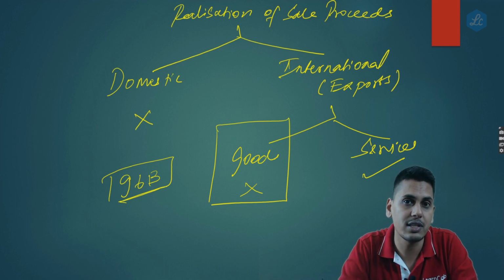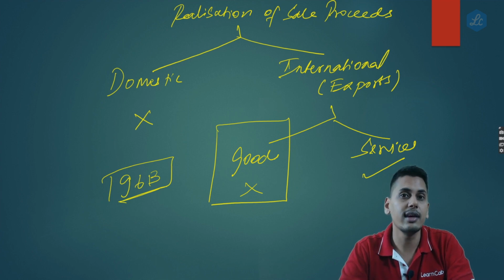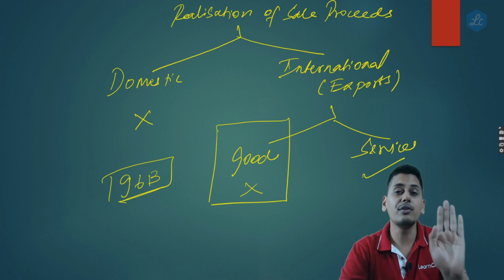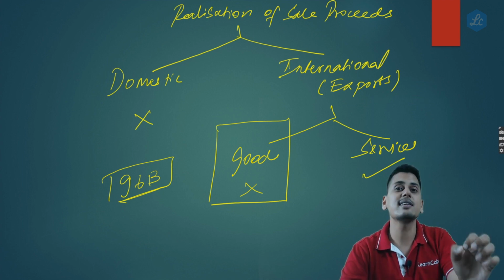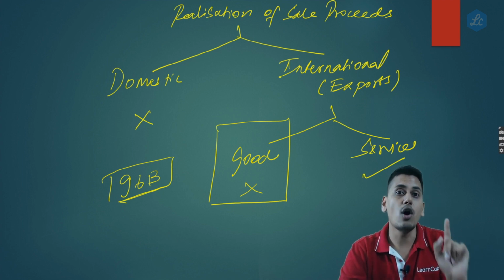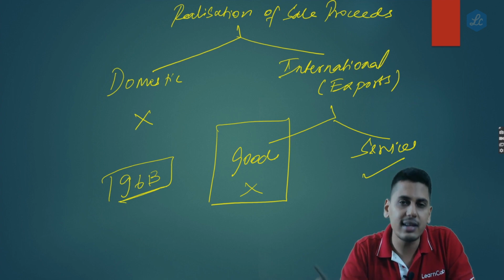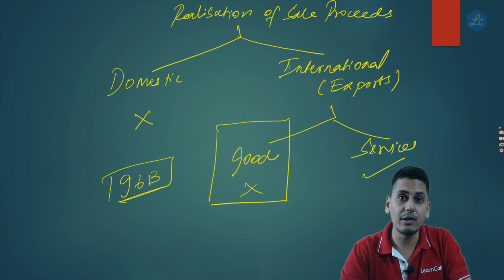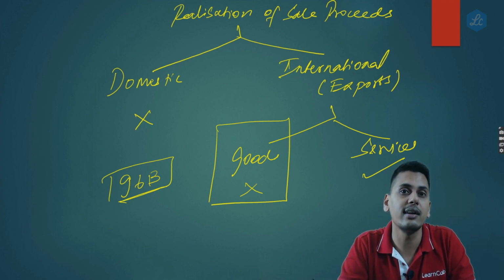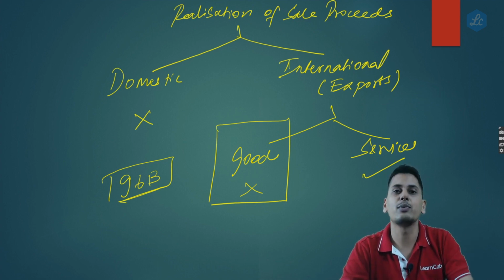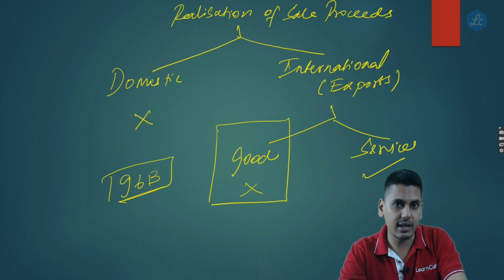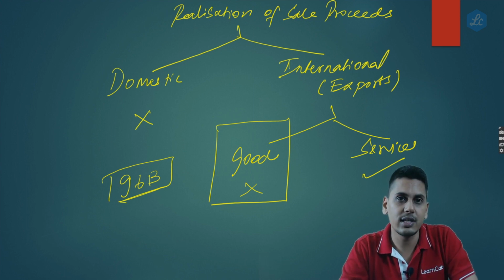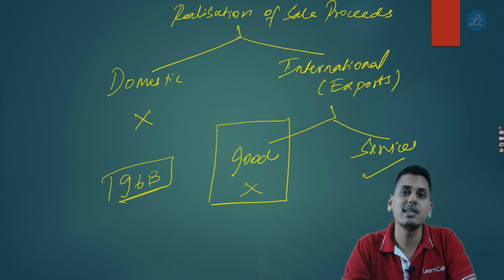However, friends, in case of export of goods, even though the sale proceeds are not realized, it is an export of goods, it is a zero rated supply. The supplier or the exporter is very well within his right to make an application for refund and the department cannot deny that technically. However, the department wants to have a check over misutilization or those people who are misusing the provision.